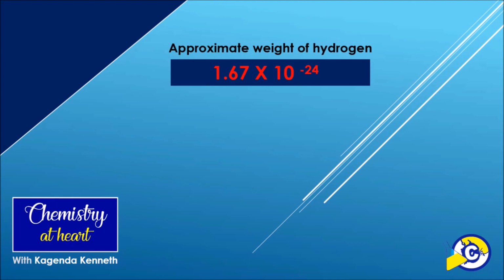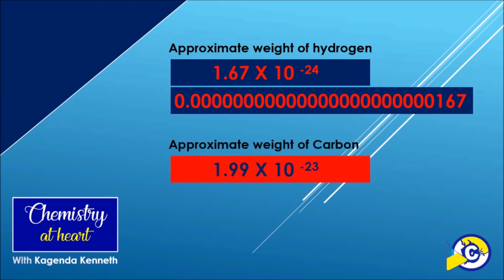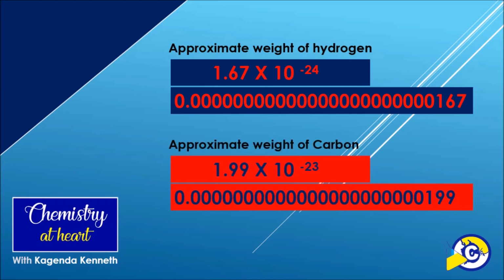The lightest element is hydrogen, whose weight is 1.67 times 10 power negative 24 grams. This is actually a very small number if you write it in the usual form rather than the scientific form. However, one should know that these elements are dealt with on so many occasions during experiments, and their masses are too small to deal with. Take for example hydrogen and all the other elements which have similarly small weights. Another example may be carbon, whose weight is 1.99 times 10 power negative 23.